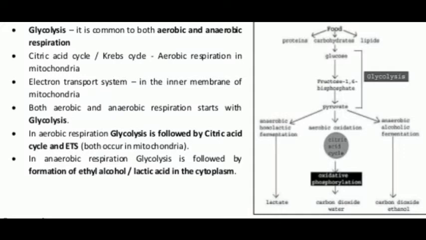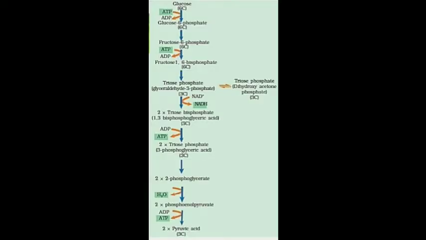Okay, now just see the diagram. I am explaining that one by one. Firstly, what happens? Phosphorylation of glucose takes place. See, glucose plus ATP, in presence of the enzyme hexokinase, gets converted into glucose 6-phosphate.